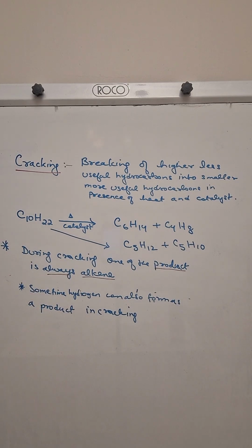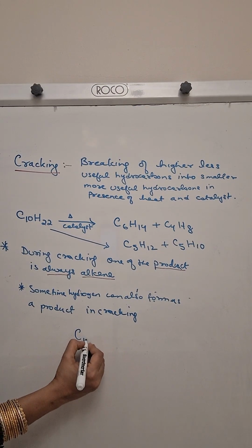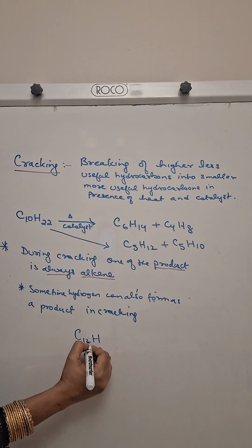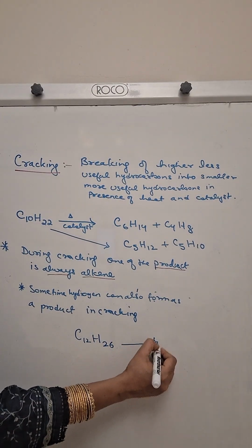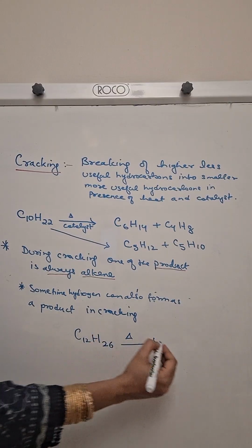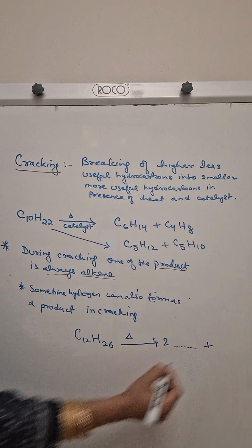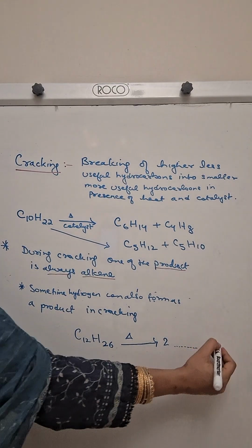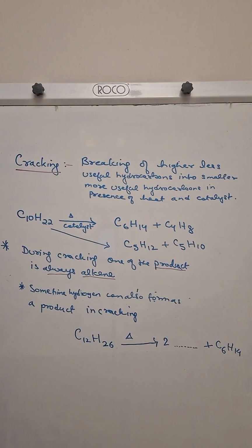Now coming to the most important thing, which type of question we can expect from cracking. So in cracking, generally they will give you a larger hydrocarbon, like suppose they give you C12H26. So when it is cracked, they will give you 2 and fill in the blanks plus C6H14.